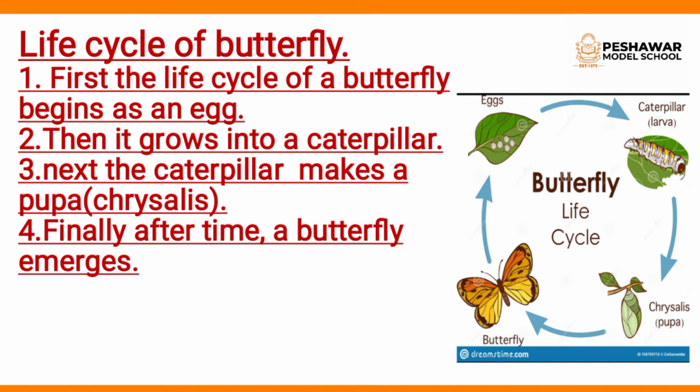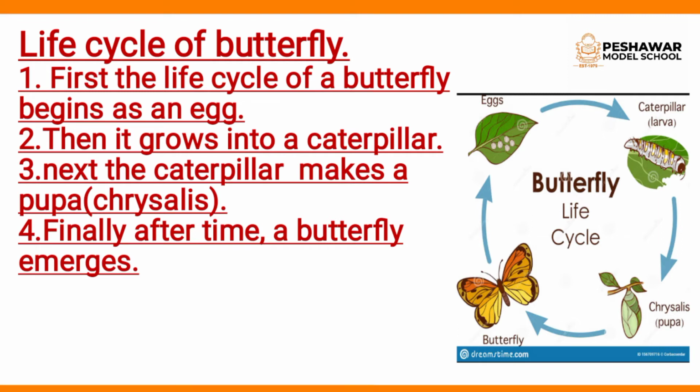You can see in the diagram, a butterfly lays eggs on the leaves of a plant. These eggs hatch and young ones called larvae or caterpillars come out of the eggs. The caterpillar first feeds on the eggshell from which it is born. It then starts feeding on the leaves and starts to grow. The caterpillar sheds its skin several times so that it can grow.